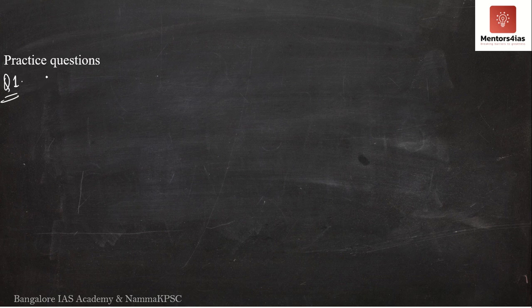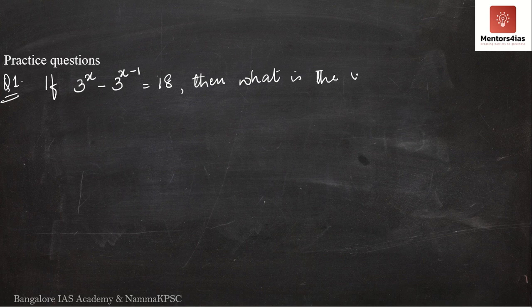So question number 1 is, if 3 to the power x minus 3 to the power x minus 1 is equal to 18, then what is the value of x to the power x? This is the question. If 3 to the power x minus 3 to the power x minus 1 is equal to 18, then what is the value of x to the power x?